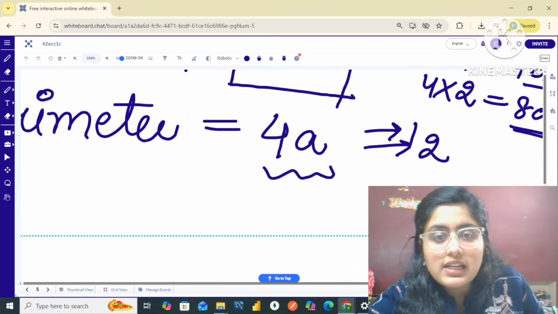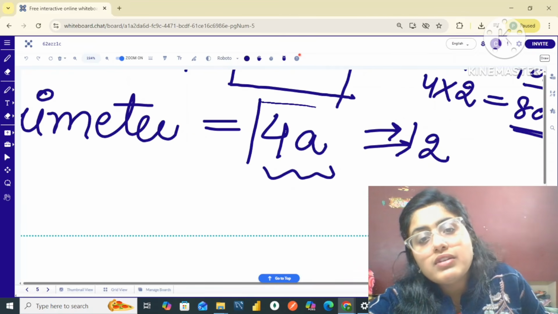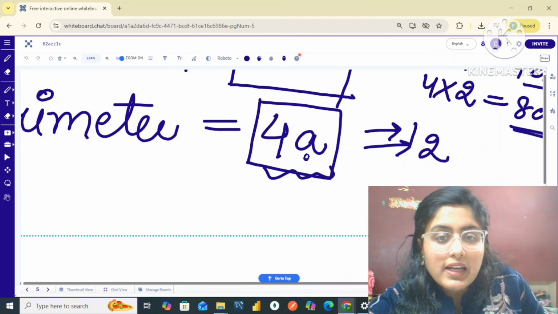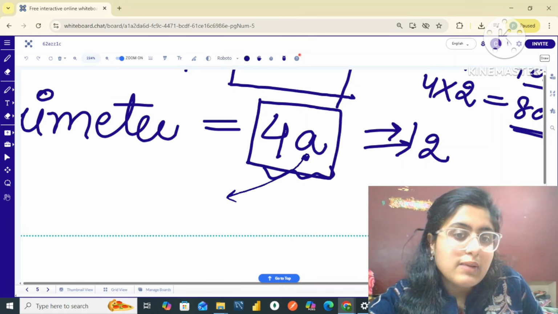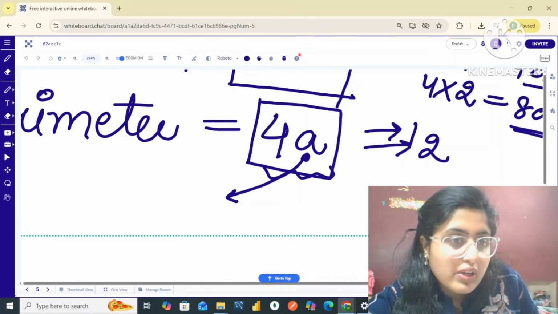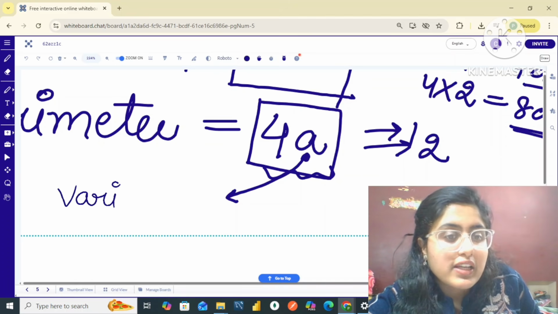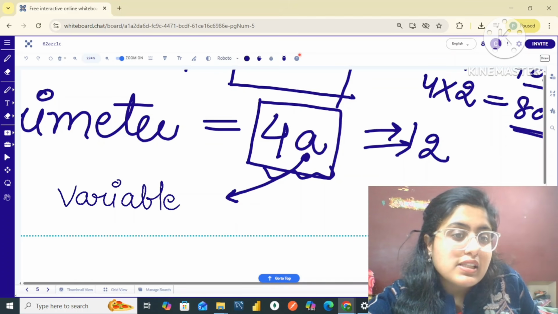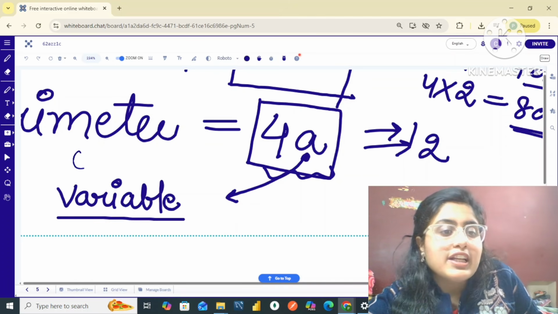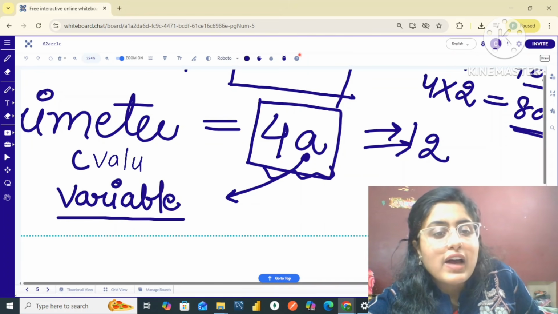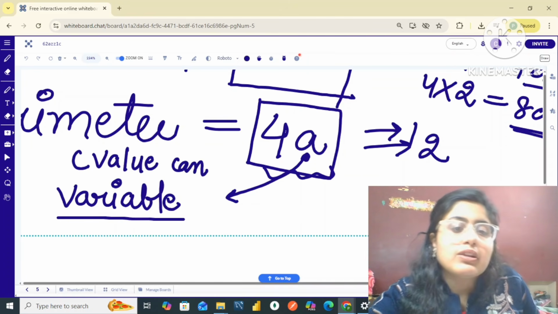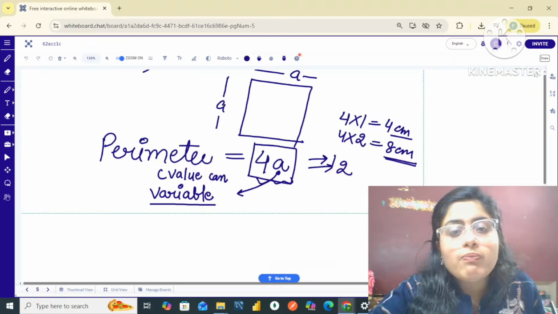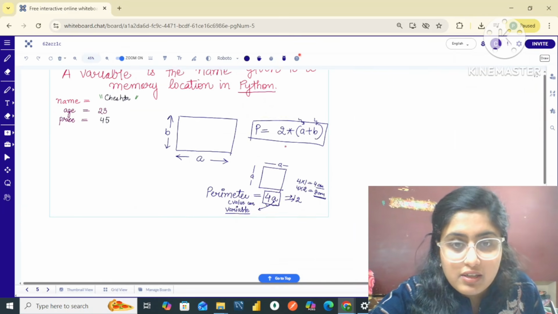So in this case, if I am having a square and I have to find the perimeter, then I have to simply change the value of A depending on the different size of the square. So here my A becomes a variable. So a variable is something whose value can vary. Okay, whose value can vary, that is simply known as a variable. So I hope, my dear friends, this point is also crystal clear to you.